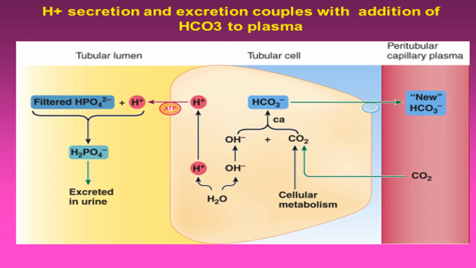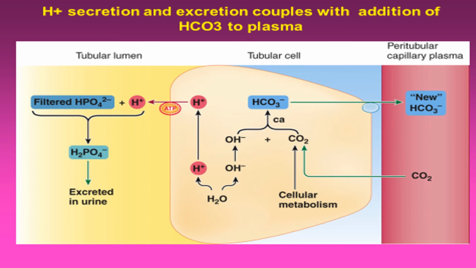This is called reabsorption of bicarbonate ion, and this hydrogen enters by sodium hydrogen transport into the tubular lumen, and here there is the filtered HPO4 in the lumen with which it combines and forms H2PO4 and is excreted in the urine.